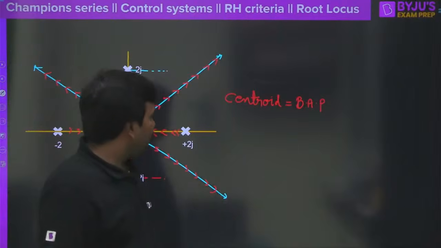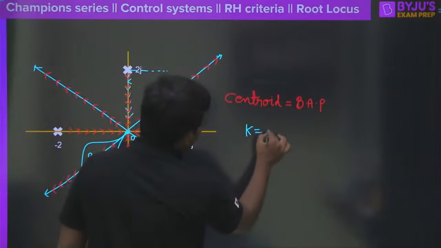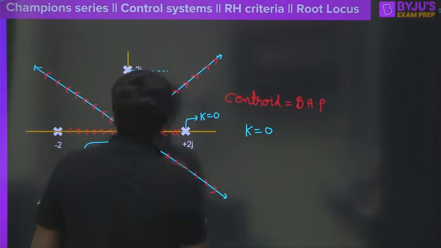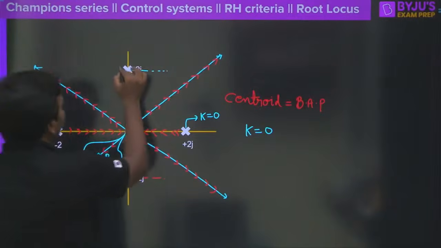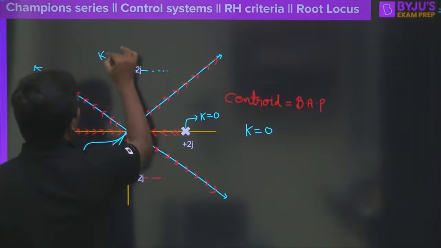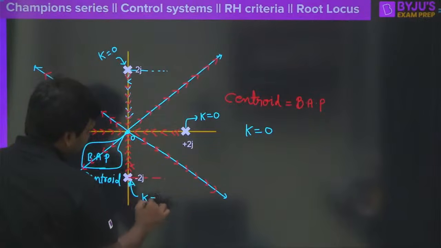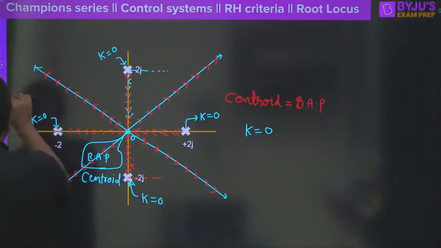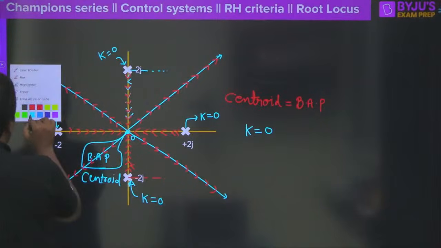In fact, what I want to ask here is, when k is equal to 0, that means this is one pole, and this is the location of this pole, k is equal to 0, and this is k equal to 0 once again, and this is also k equal to 0 here. Now can anybody say what is the gain at the breakaway point here? What is the gain at the breakaway point here?